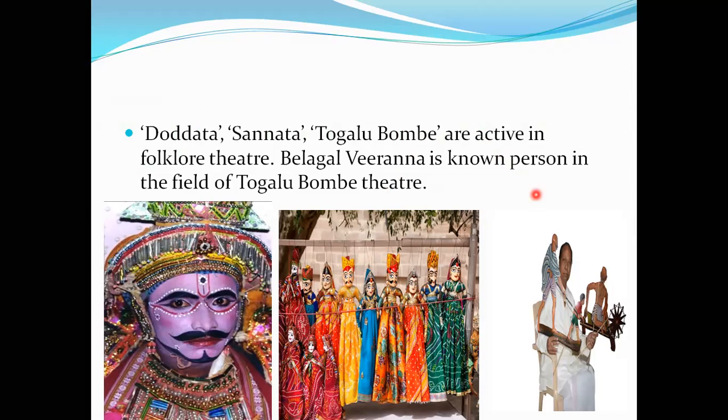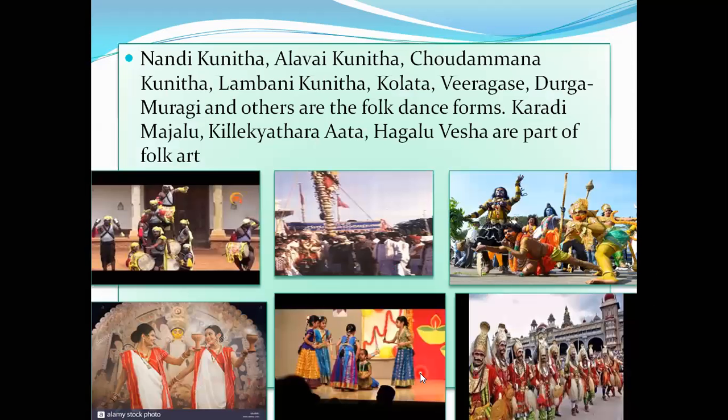And Belagal Veerana is known as the person who started the Togalagombe theatre. Next, Nandi Kunita, Halwai Kunita, Chaudamma Kunita, Lambani Kunita, Kolata, Viragase, Durga Murgi and others are the folk dance forms. Karadi, Majalu, and Kalike Yatara. Ata, Hagalu, Vesha are part of folklore arts. These are the different types of folklore arts.